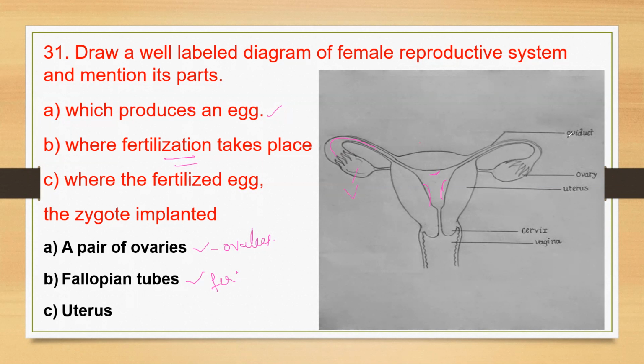These 3 parts you have to mention clearly, and the other part is optional, to write or not is according to your wish. Especially these 3 parts are very important, because they have been asked in the question. Draw it neatly. Practice twice or thrice. Okay, let's move to the next question.